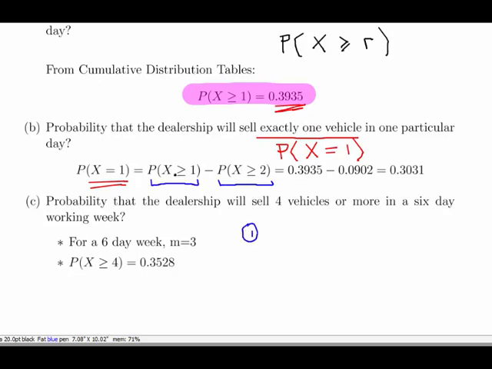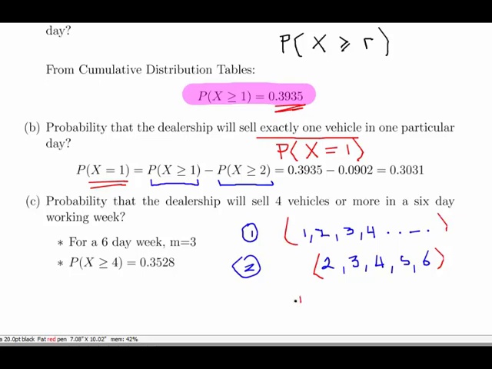So the possible values of x in the first case, x greater than or equal to 1, is 1 sale, 2 sales, 3 sales, and so on, all the way up to infinity. It's actually not infinity, but essentially there's no defined upper bound. That's a better way of looking at the infinity symbol sometimes in mathematics. It's not defined. And then what we're going to do is subtract these sample points, and we're just left with 1. Okay, so that's the rationale behind what we're doing here, just looking at the sample points corresponding to both of these.